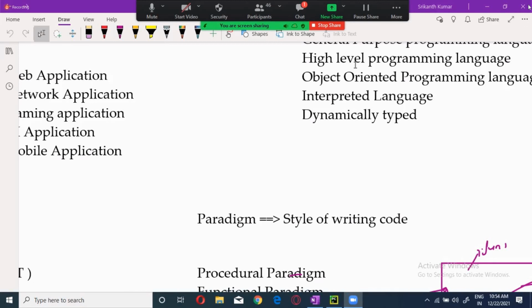See guys, there are two words in this, dynamically and typed. Typed is referring to the data type. What is dynamically? The opposite of dynamic is static. What is static?